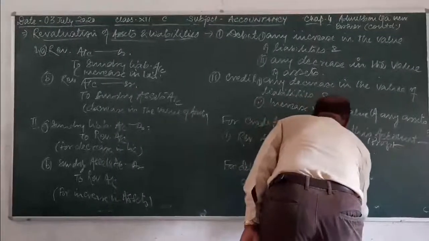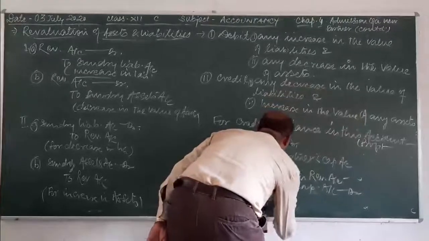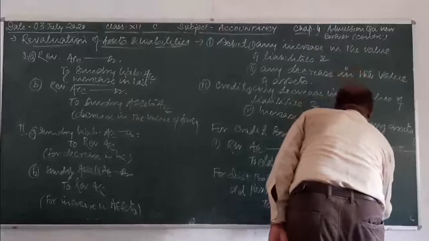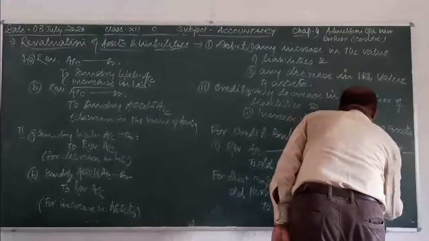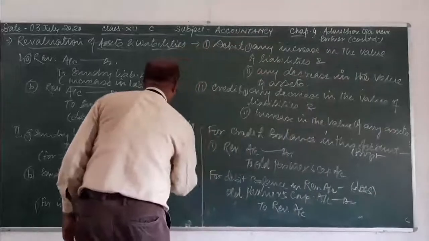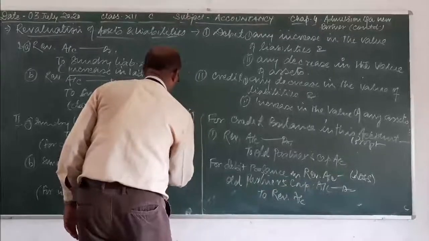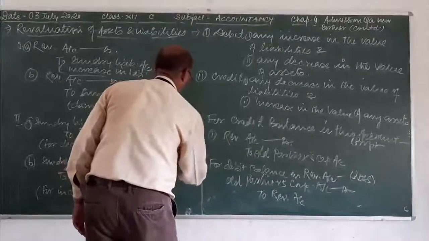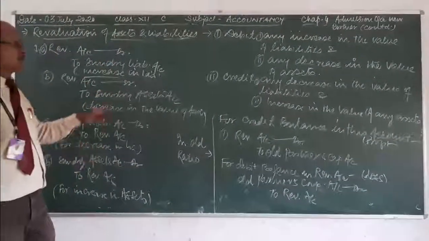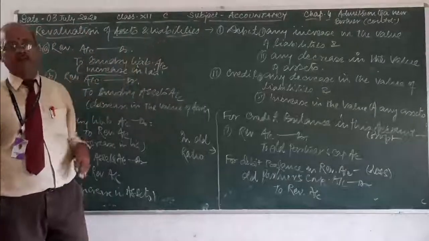This will be loss only and loss will be divided. These two will be distributed in old ratio. I think you have got the clear explanation of revaluation account of assets and liabilities. Thank you.